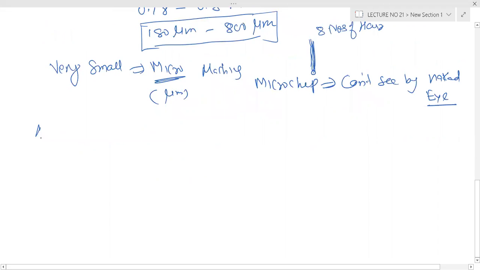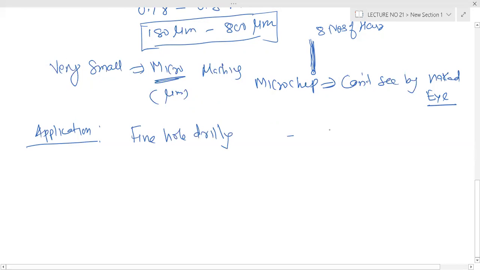Then application. Why is this abrasive jet machining used? Basically the application is fine hole drilling.